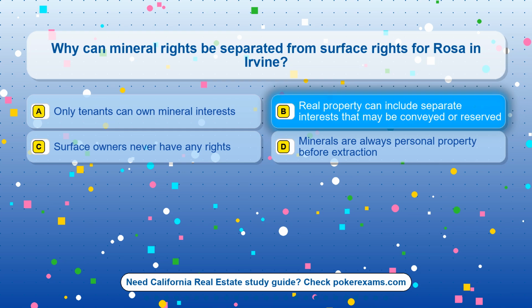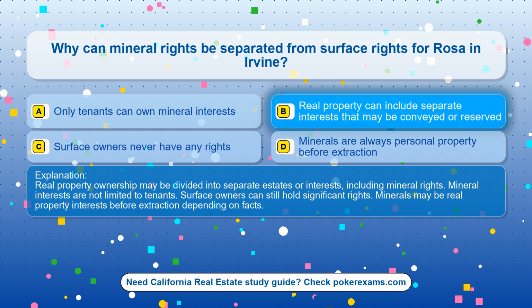The correct answer is option B. Real property can include separate interests that may be conveyed or reserved. Real property ownership may be divided into separate estates or interests, including mineral rights. Mineral interests are not limited to tenants. Surface owners can still hold significant rights. Minerals may be real property interests before extraction depending on facts.